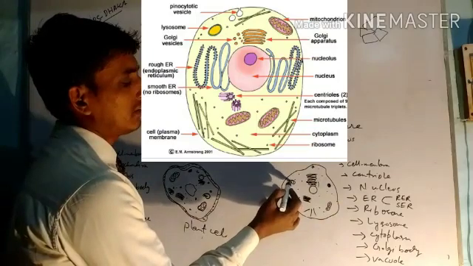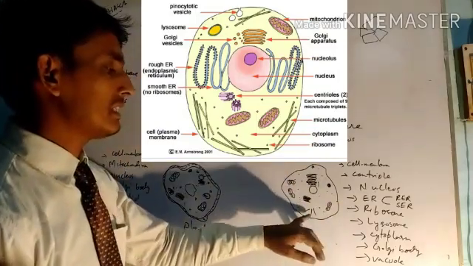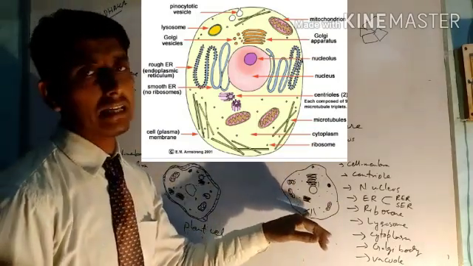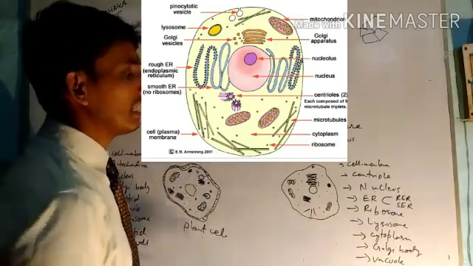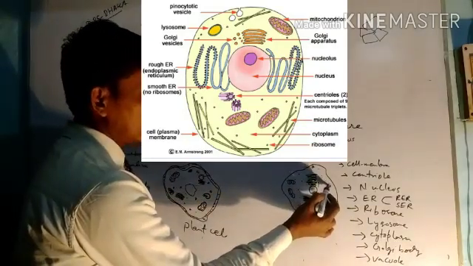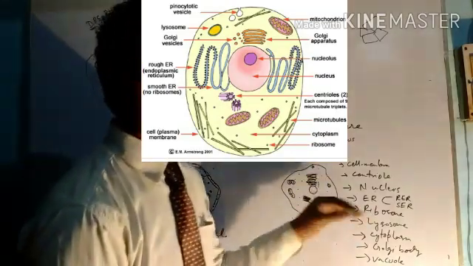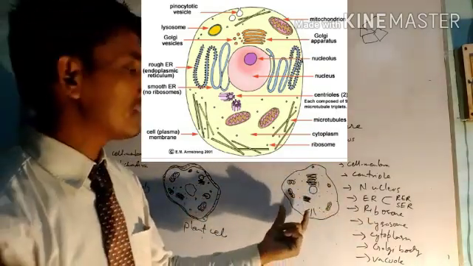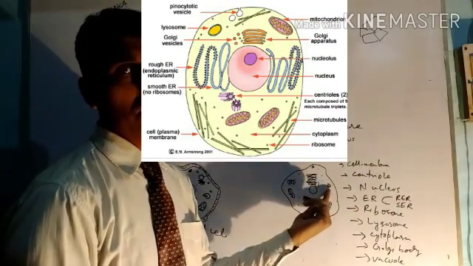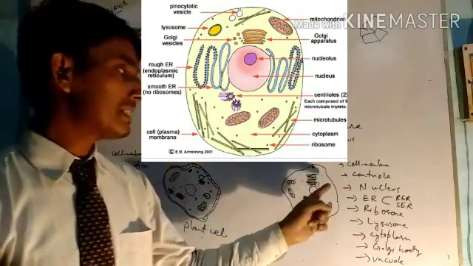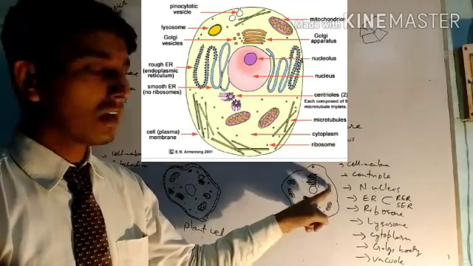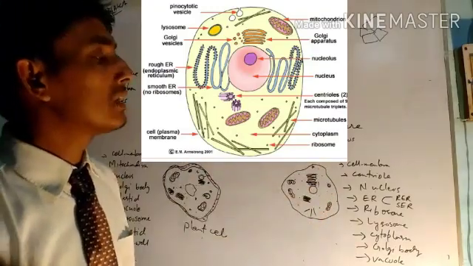Mitochondria is also present, which is called the powerhouse of the cell. These rod-like structures are called centrioles. In animal cell also lysosomes are present, and lysosome is called suicidal bag, because in case your cell is damaged, these lysosomes burst, and the powerful digestive enzymes come out and digest the whole cell.